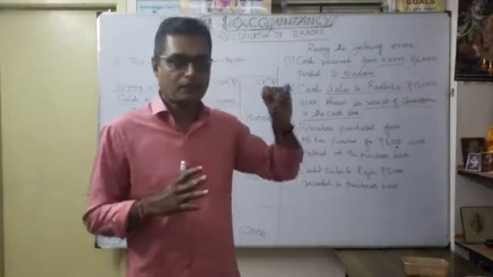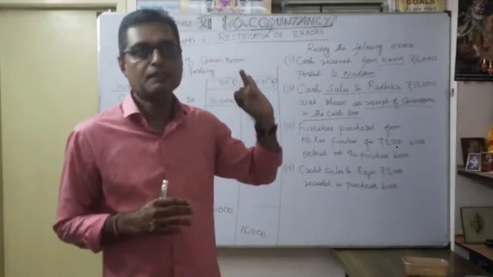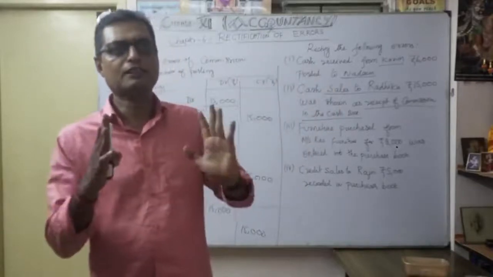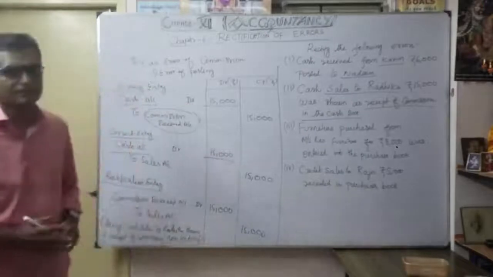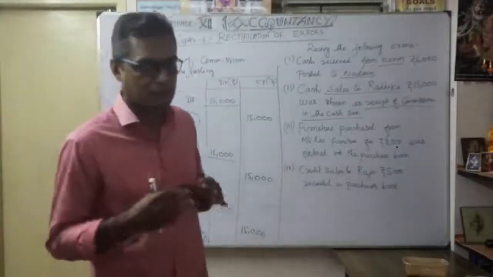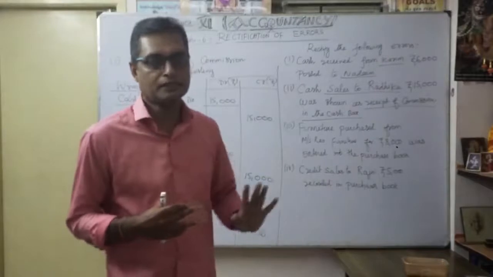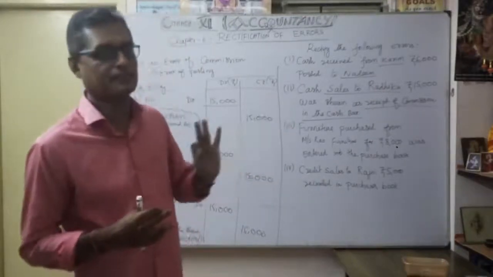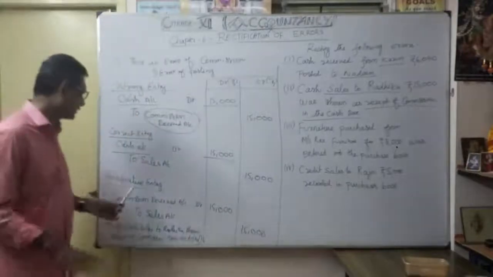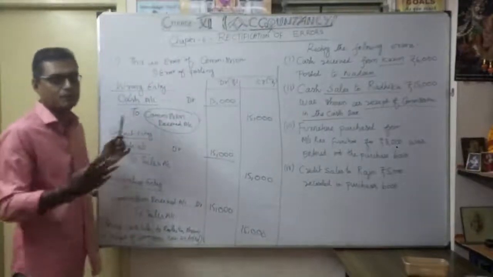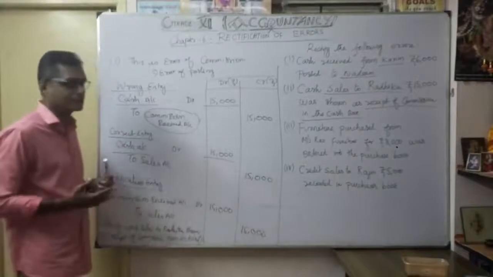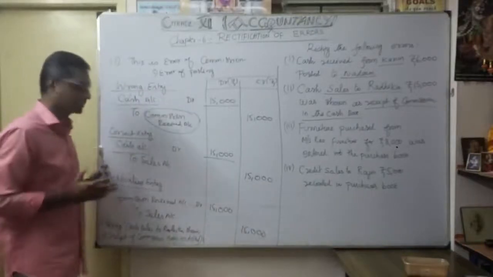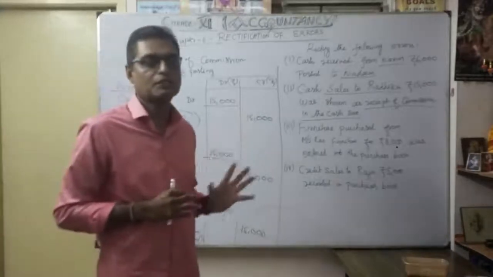How to do it? Again, wrong entry, correct entry, rectification entry. Okay, that is the correct way of procedure. Then only you will get the rectification entry very easily. As you are just learning, you have to do all three steps: wrong entry, correct entry, then rectification entry. Then only can you write the rectification entry properly. Otherwise you become confused if you go directly to the rectification entry. That's what you want to follow: first step, second step, third step. Understood? That's the procedure to rectify.